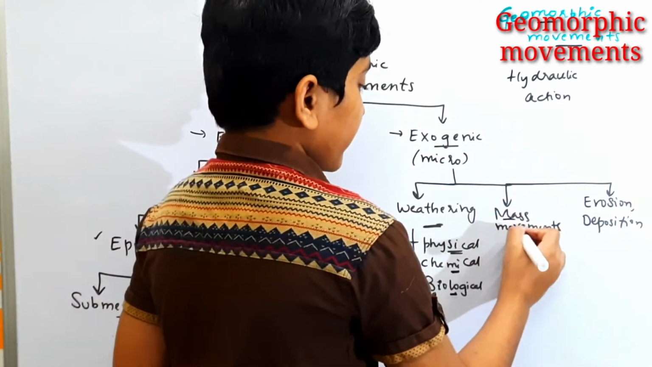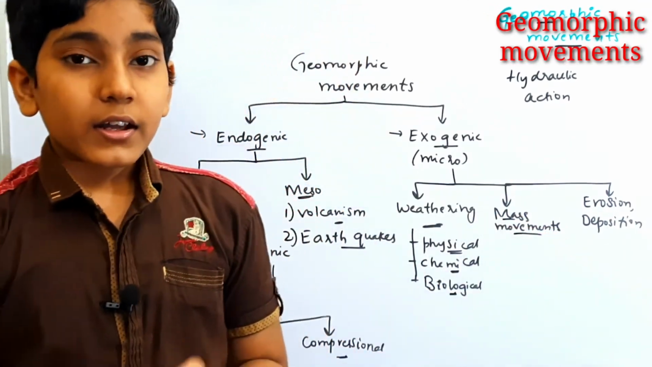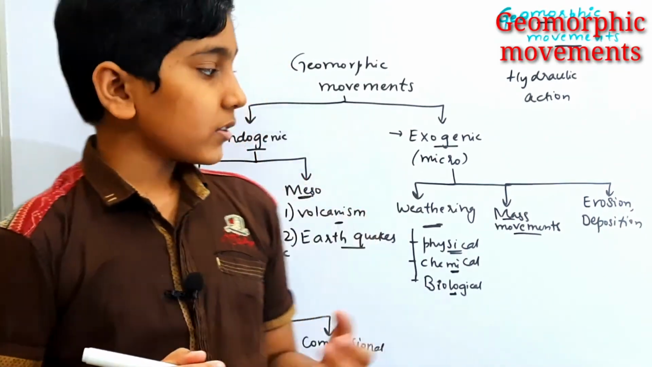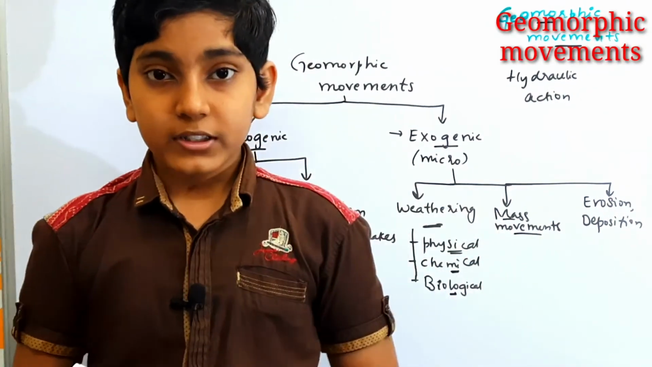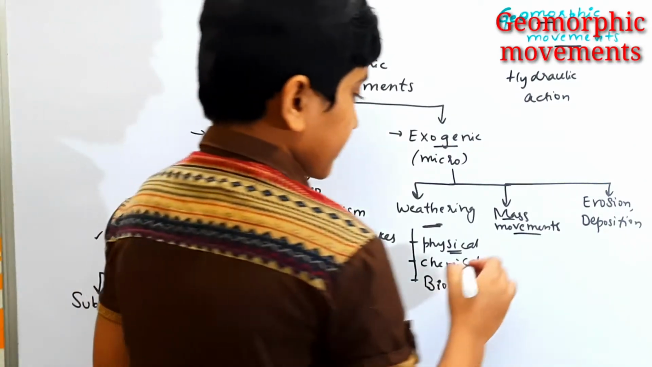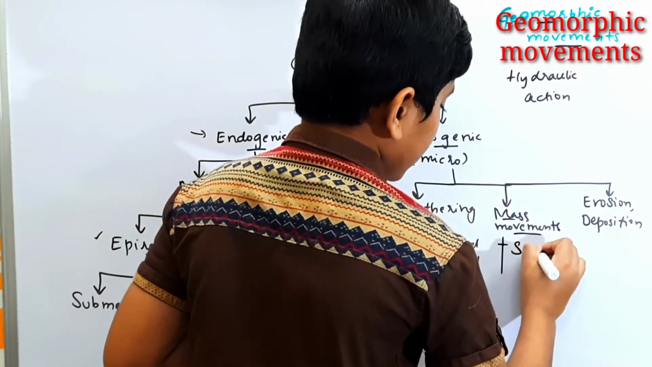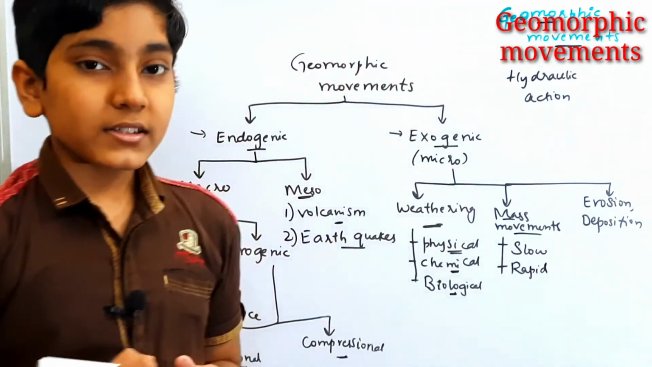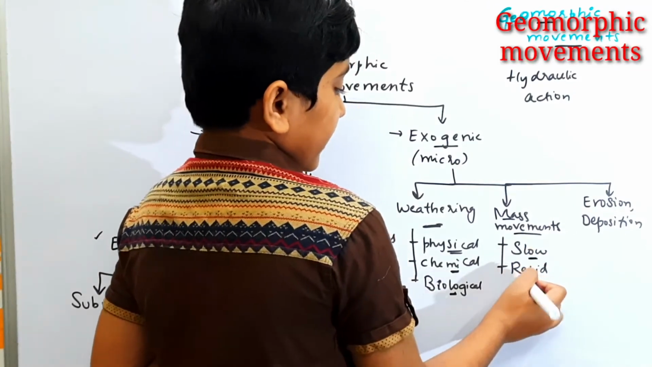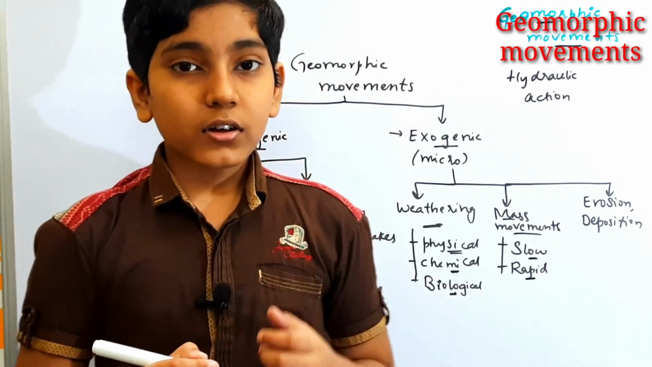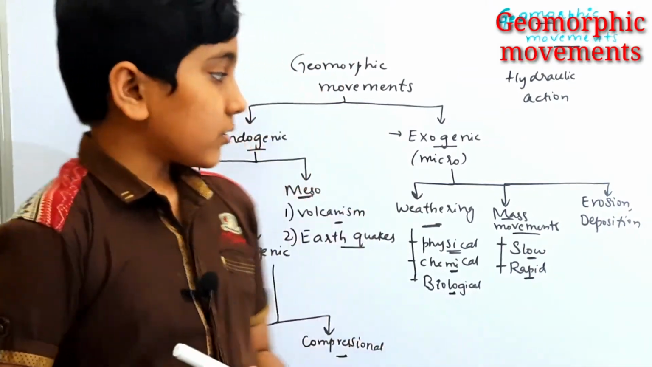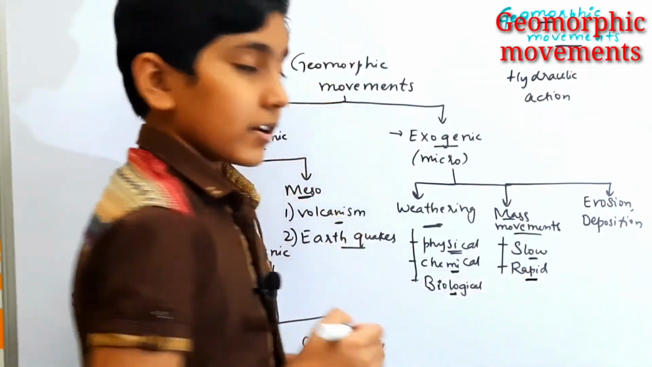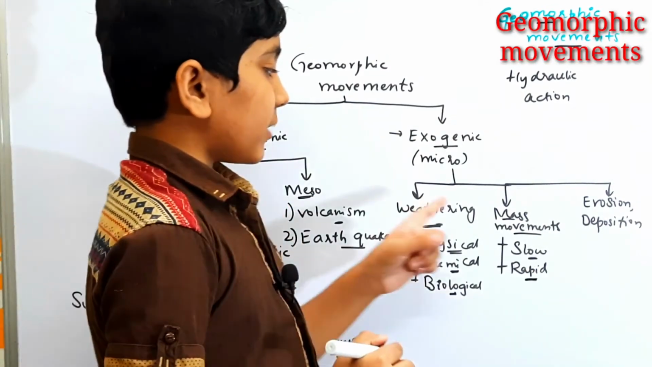Coming to the mass movements, as I have told earlier, when the weathered rocks slide down with the gravitational force, they are considered mass movements. Mass movements are of two types. One is slow movements, another one is rapid movements. Slow movements are also called soil creep, and the rapid movements are also called the soil flow. So it is about the mass movements.